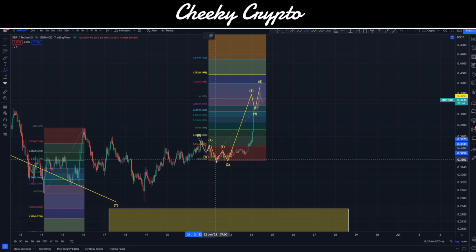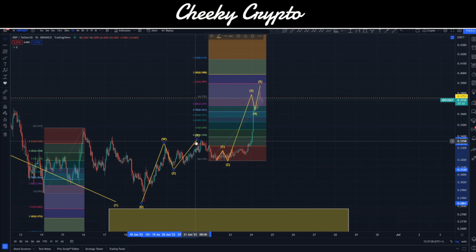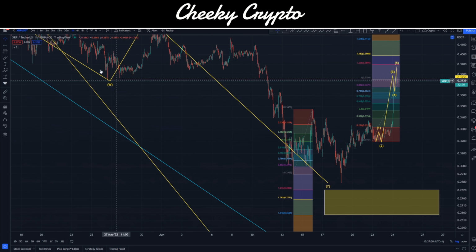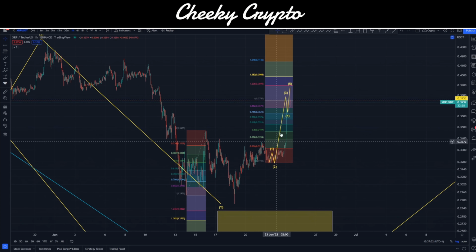Well, we have a 3-wave move down there, just like we did before, and we also have this 3-wave move up here. All right, so a 3-3-5. So again, a giant WXY. So again, from that kind of perspective, what have we got so far? We've got a giant move here, we've got this one coming up,